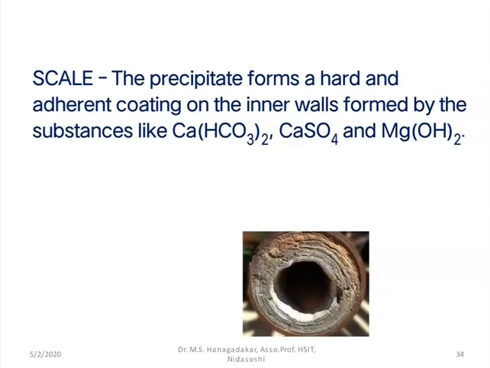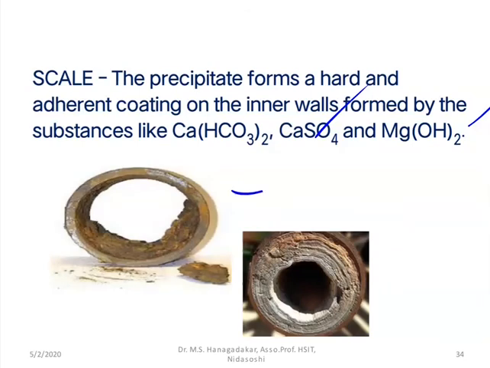So let us briefly see how scale formation takes place. As I explained in the previous slide, the precipitate forms a hard and adherent coating on the inner walls of the boiler or its components. It is formed by substances like calcium bicarbonate, calcium sulfate, and magnesium hydroxide.